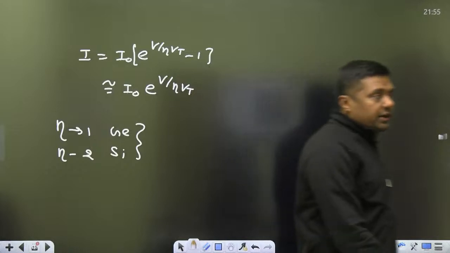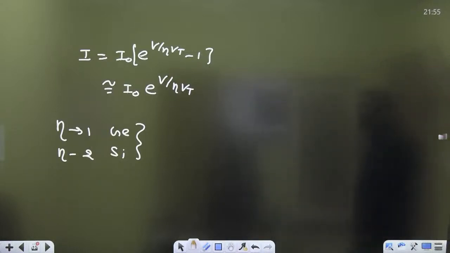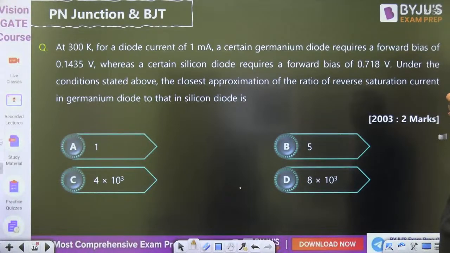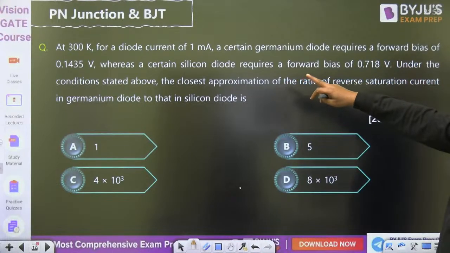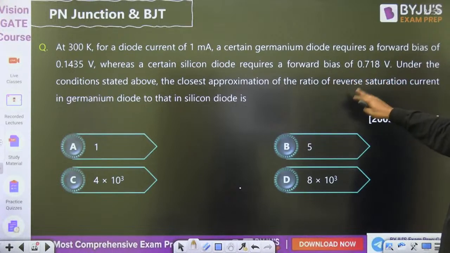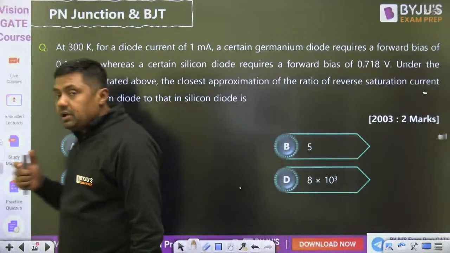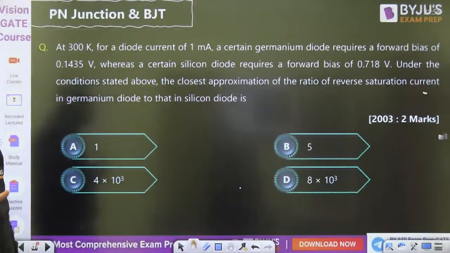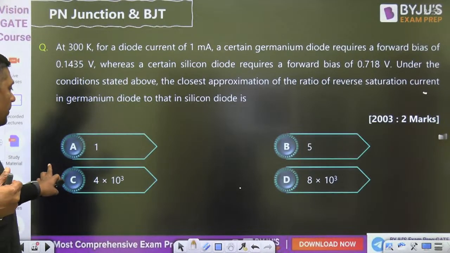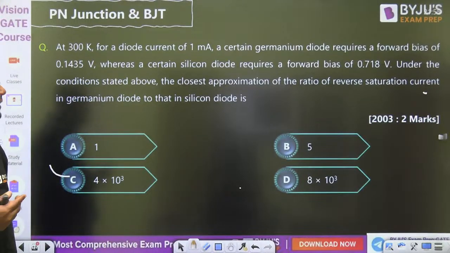If we are not getting the answer out of the 4 options, then guys remember, you can use eta 1 for both germanium and silicon, because for high current it is 1. At 300 degree Kelvin, a germanium diode is given a forward bias of 0.1435, whereas a certain silicon diode requires a forward bias of 0.718. Under this condition, what is the ratio of the reverse saturation current in germanium to that in silicon? Always remember, germanium has reverse saturation current in the range of microampere, and silicon in the range of nanoampere, and that's why most probably the answer will be C or D, but you have to find.